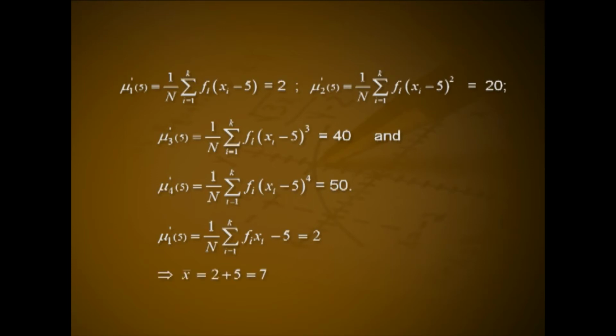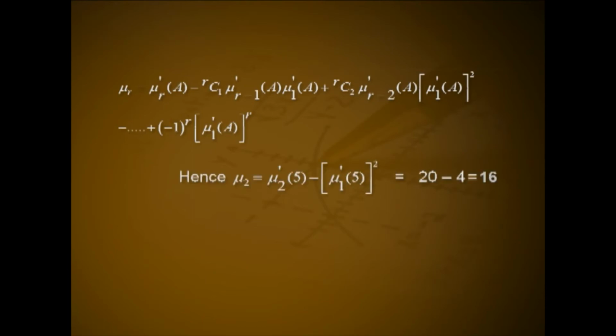This implies x bar equal to 2 plus 5, that is equal to 7. We have mu r equal to mu r dash about a minus rc1 into mu r minus 1 dash about a into mu1 dash about a plus rc2 mu r minus 2 dash about a into mu1 dash about a the whole square minus etc. plus minus 1 raised to r into mu1 dash about a the whole raised to r.